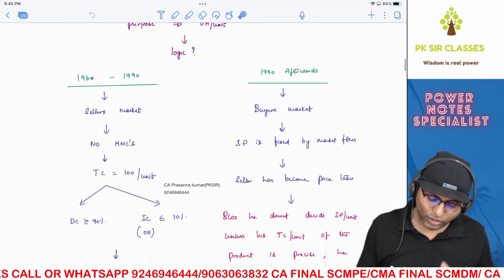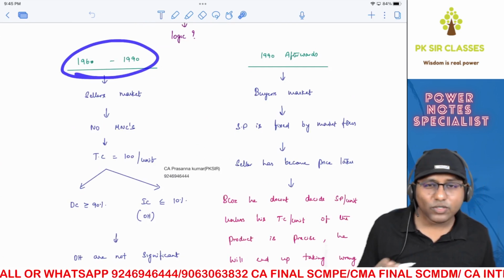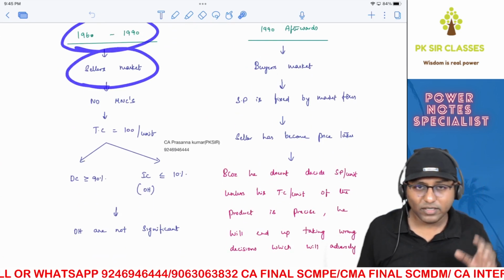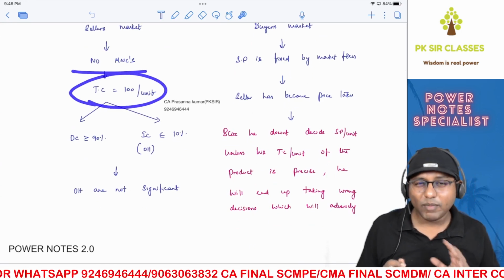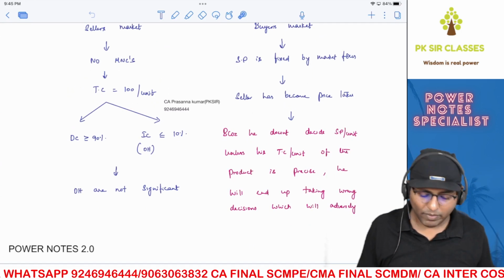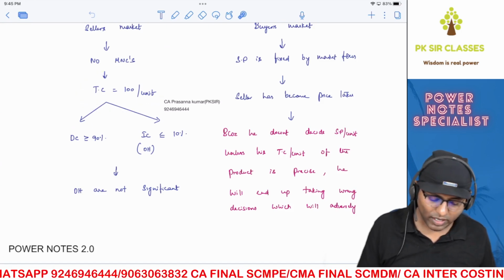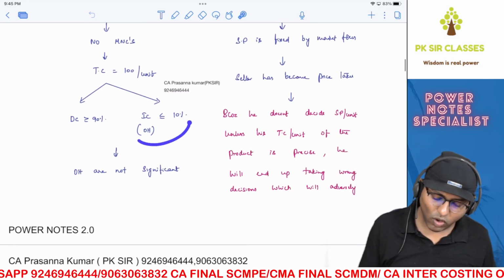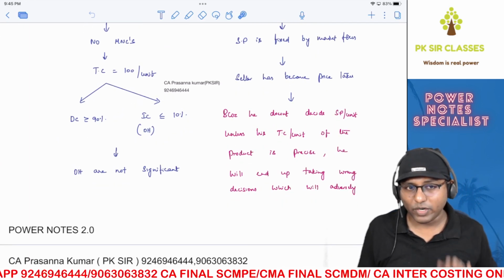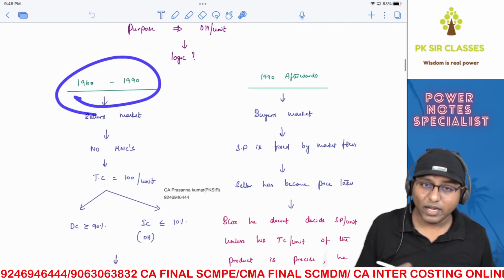For that, first you should know the modern business environment. From the 1960s to the 1990s, it was a seller's market. The seller was the dominating guy. There were no multinational companies. Say, for example, the cost structure in most manufacturing companies was such that if total cost is 100 rupees per unit, direct cost will normally be greater than or equal to 90%, and indirect cost, which is overheads, will normally be less than or equal to 10%. Therefore, overheads were not that important at that point of time.